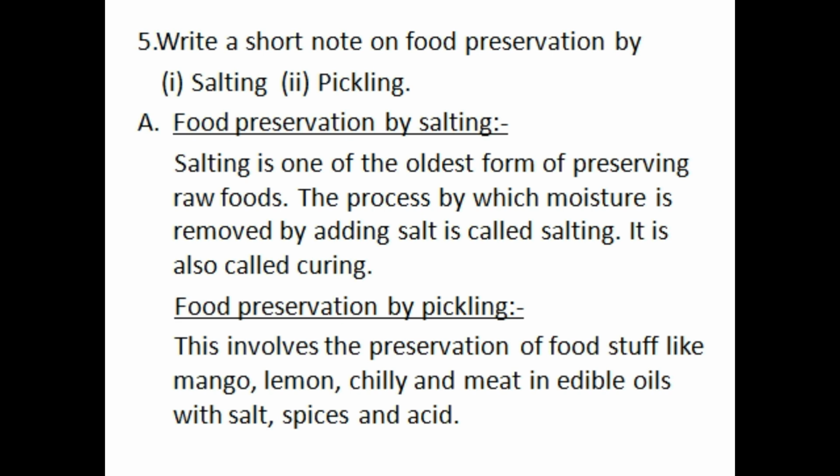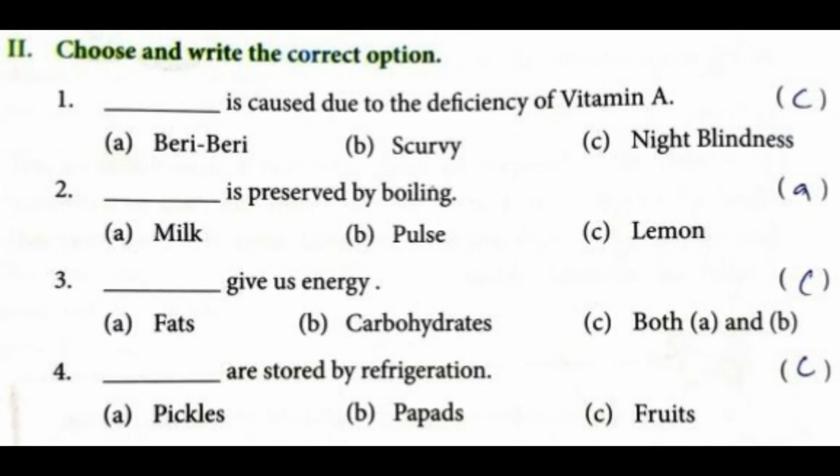It is also called curing. Food preservation by pickling involves the preservation of foodstuff like mango, lemon, chili, and meat in edible oils with salt, spices, and acid.